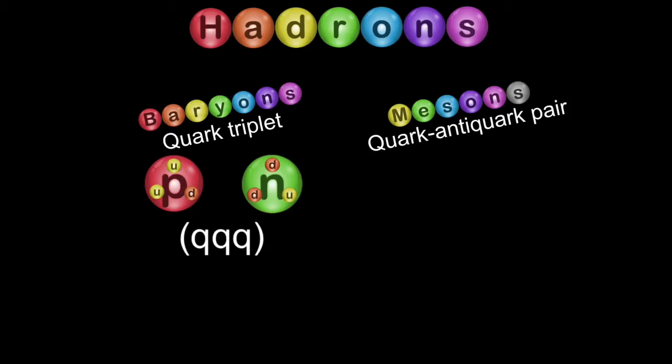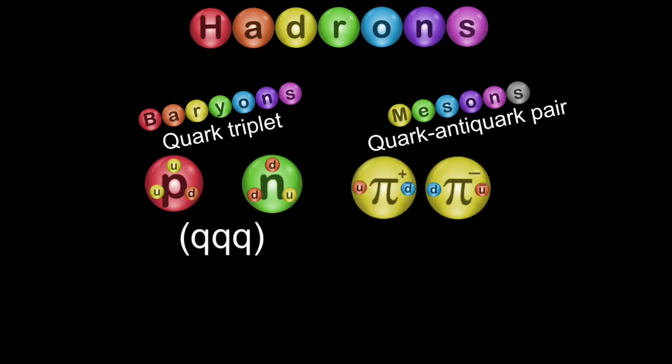So a quark going together with an antiquark forms what we call a meson. And the pi is the simplest example of a meson, since it consists of combinations of up and down quarks and antiquarks. The pi minus consists of a down and anti-up quark, and if you reverse the quarks to up and anti-down, you get the pi plus particle. And there are two ways to form a neutral pion.